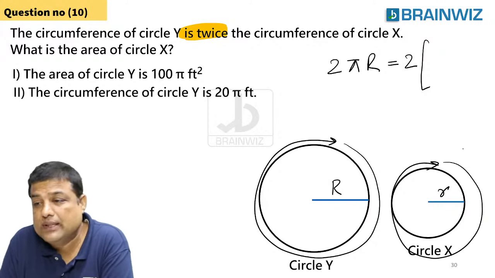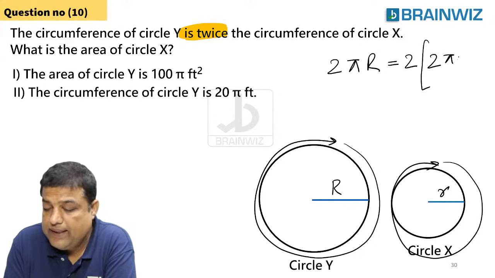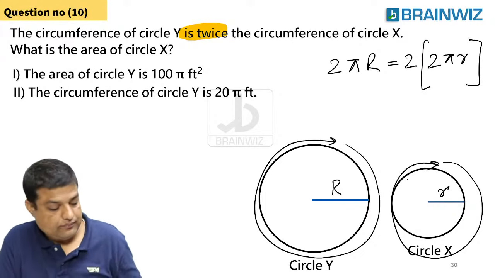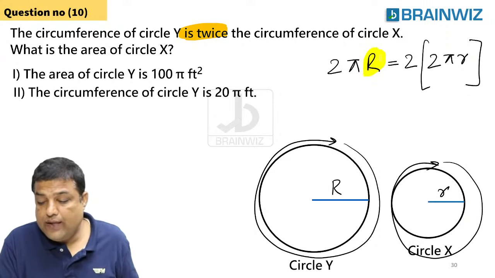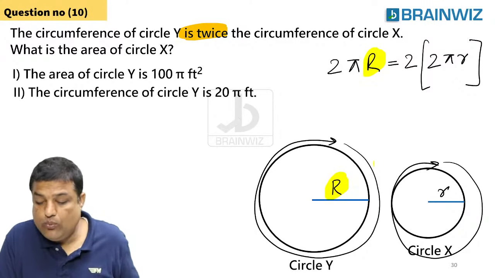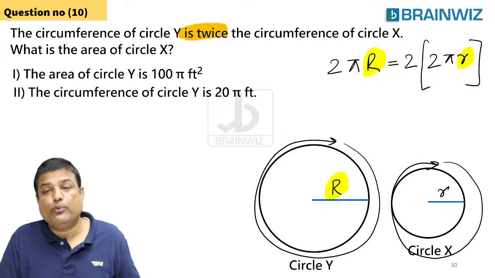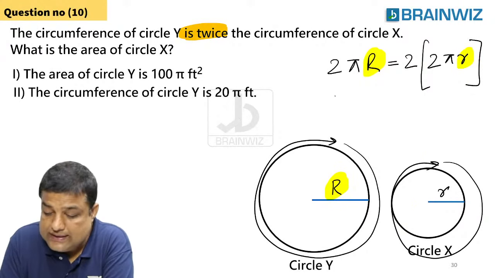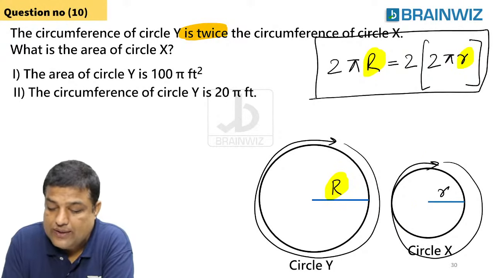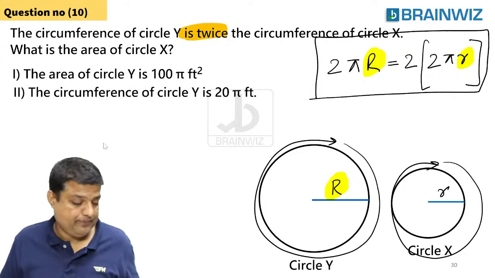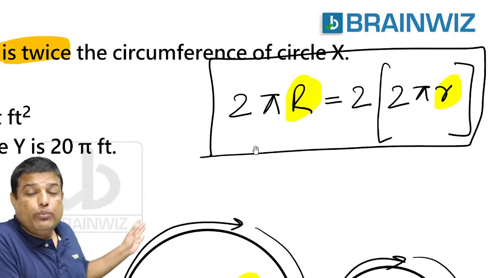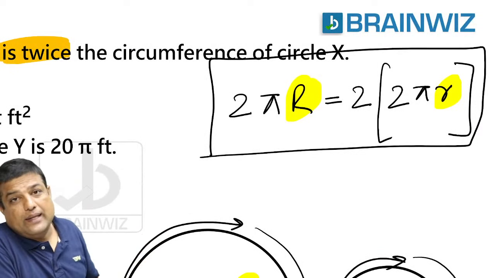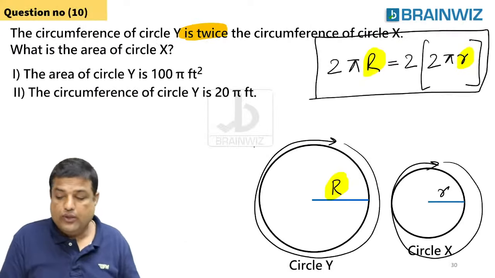What is the perimeter of the smaller circle? That is 2 pi small r. I already gave you this: capital R is of the bigger one and small r is of the smaller one. So this is the relationship given in the question, guys. The perimeter of the bigger circle, 2 pi R, is 2 times 2 pi small r. Is it clear? Good.